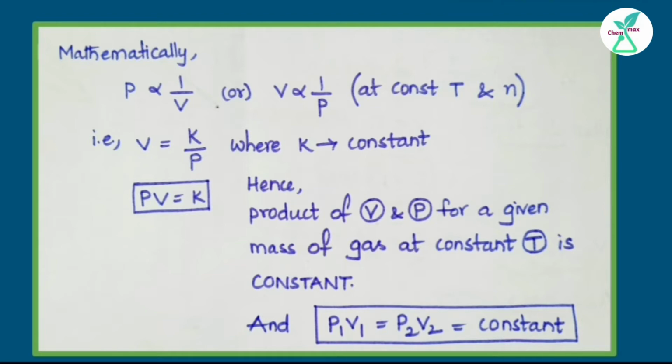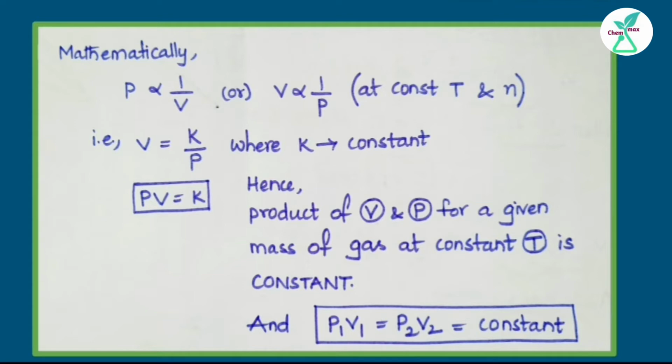Let V1 be the volume of a given mass of gas at pressure P1 and at a given temperature T. When the pressure is changed to P2 at the same temperature, let the volume also change to V2. According to Boyle's law, we can write P1V1 = P2V2. It is always constant. Or we can write P1/P2 = V2/V1. Hence, Boyle's law may also be stated as: the product of volume and pressure for a given mass of a gas at constant temperature is constant.